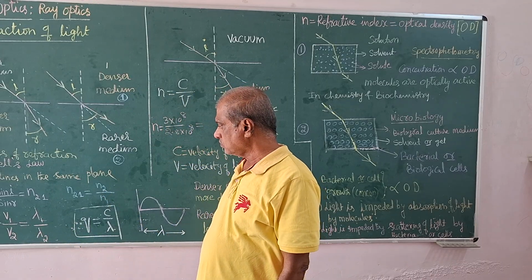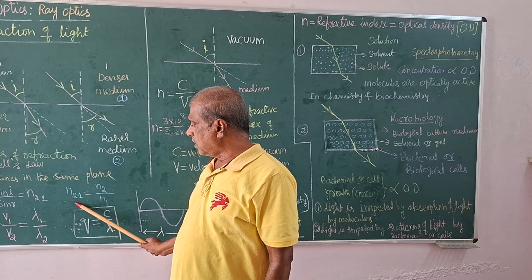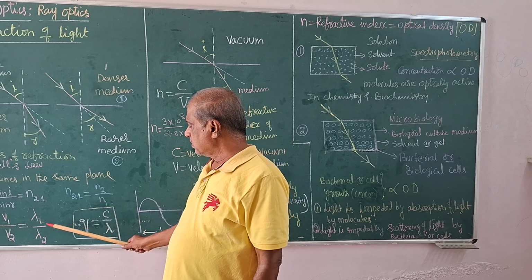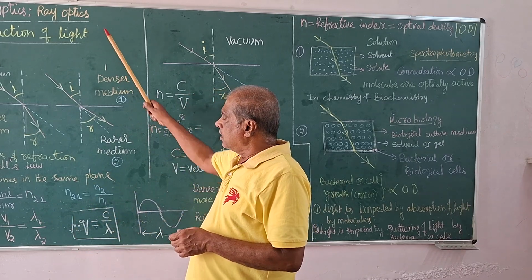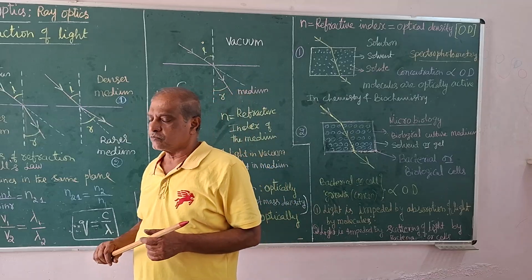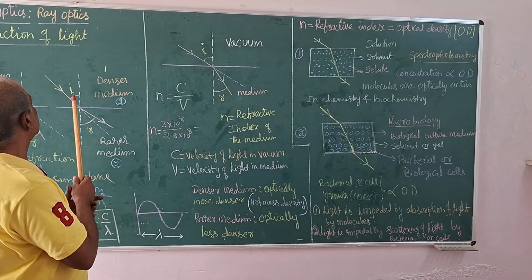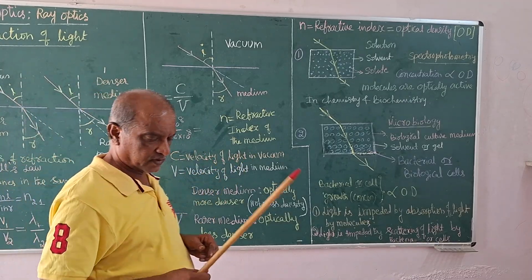These are the equations, very important. Using these equations, we can work out many problems according to the data given. That is the laws of refraction. That is about the details of refraction of light.